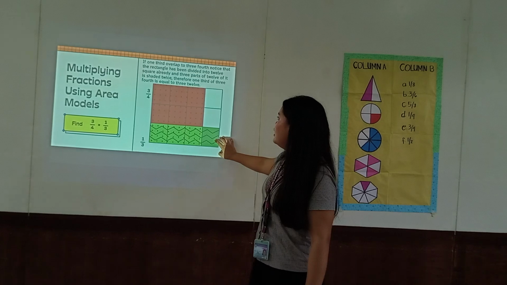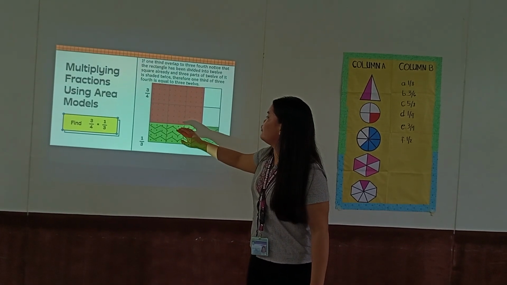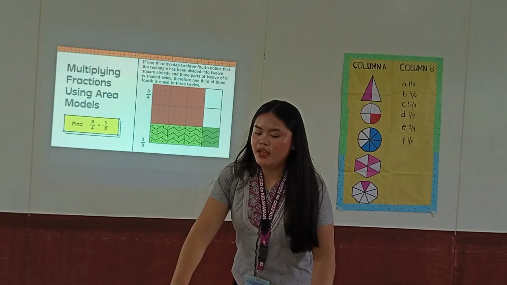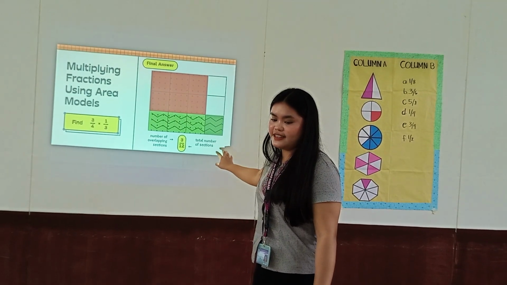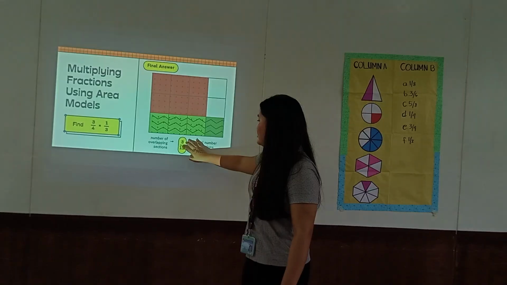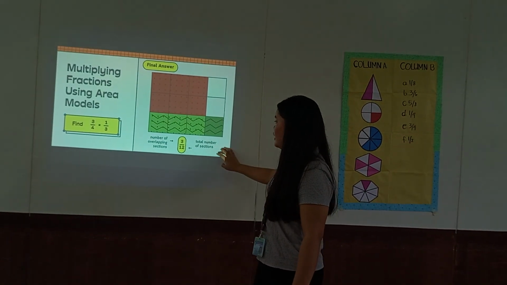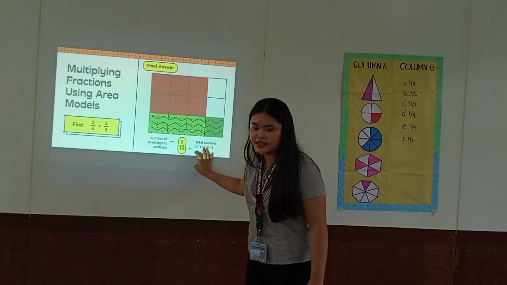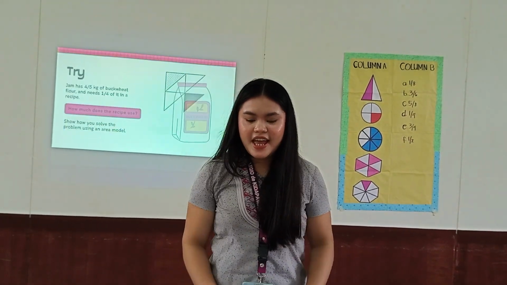We already overlapped the 1/3 to 3/4, so our answer is correct. This is the final answer. The 3 here is the number of the overlapping sections, and the 12 is the total number of sections. So our answer is correct.